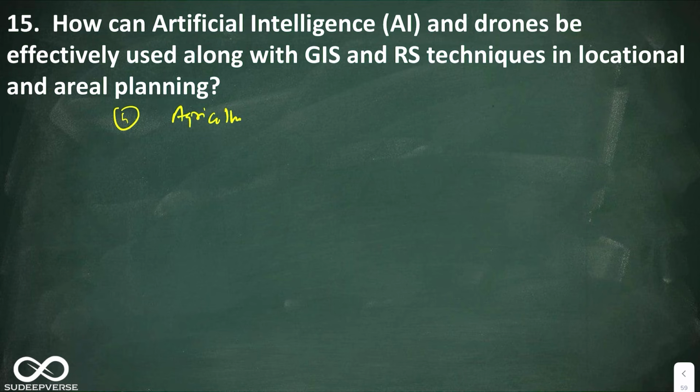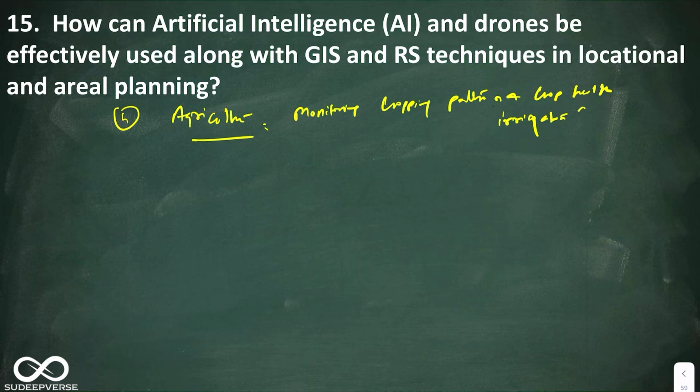Agriculture, monitoring cropping pattern and crop health. You can also say monitoring irrigation coverage. See, you can go on telling different things, but this is more than enough. So I have addressed how GIS and RS can be helpful.